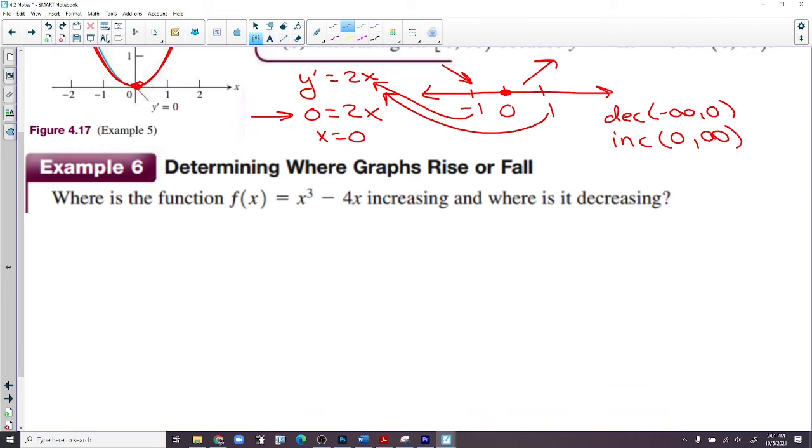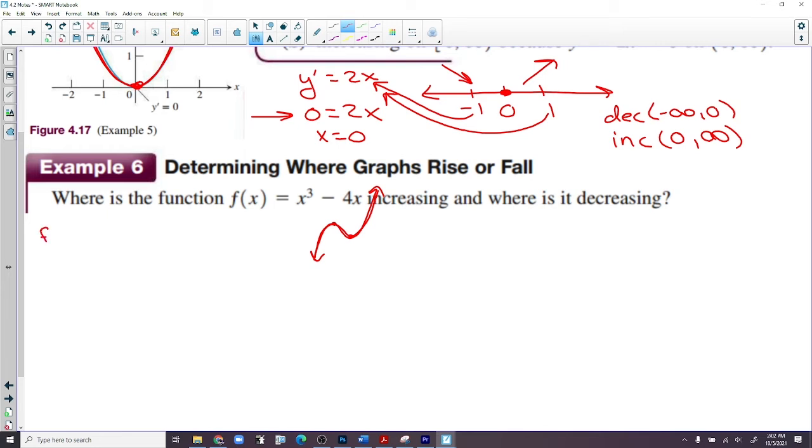Number 6, determining where graphs rise or fall. What does x to the third minus 4x probably look like? Kind of that S kind of. It probably looks like this. So what does this function do? It increases till it gets here, and then it decreases, and then it increases. All right, let's do the process to get that answer, to get that evaluation of what happens here.